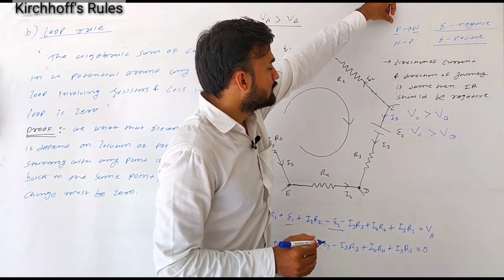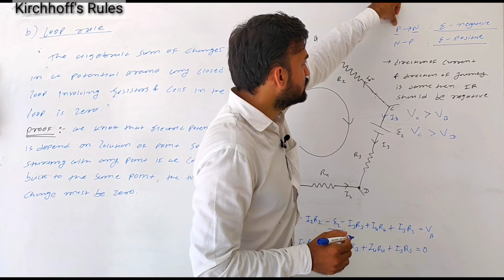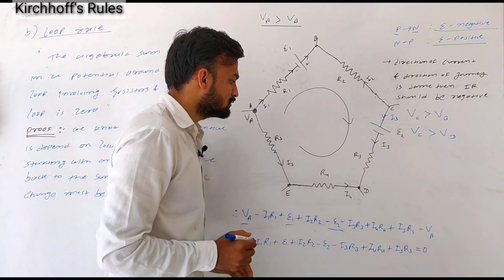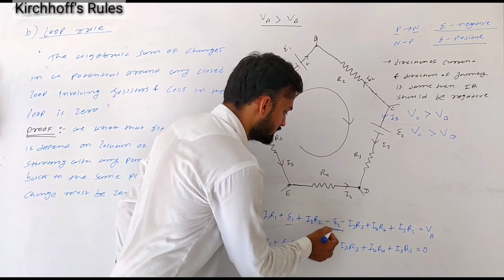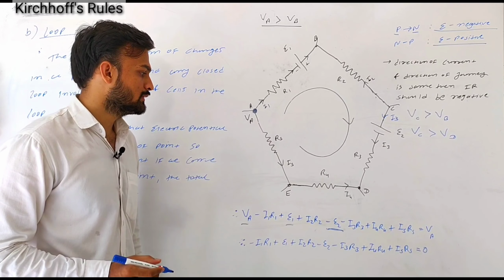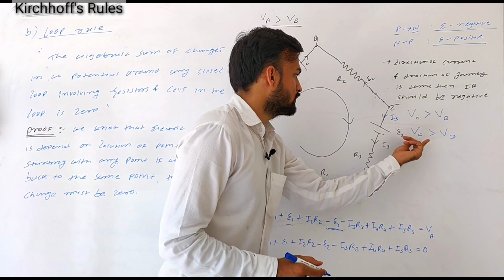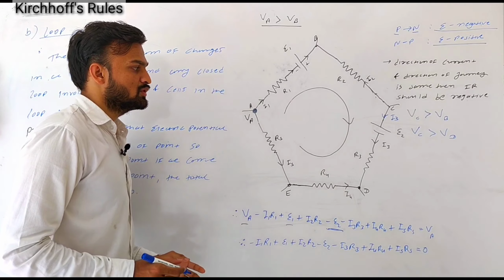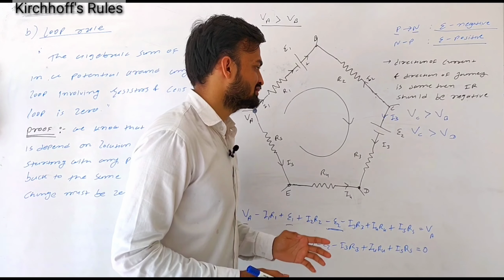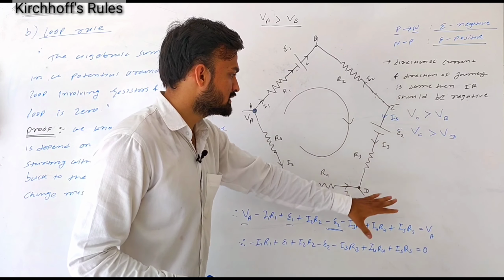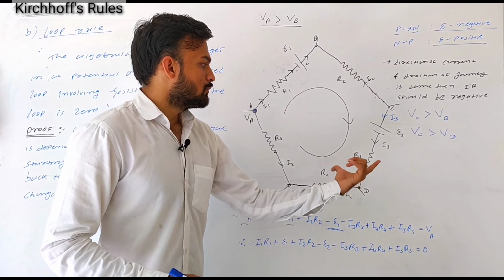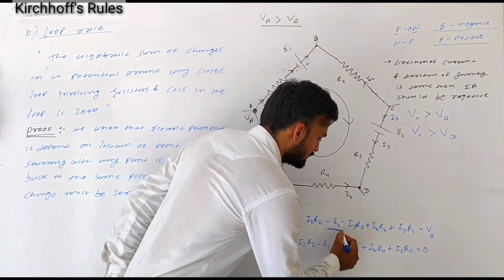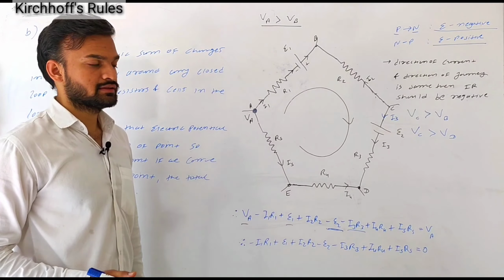So when current enters from the positive terminal and leaves the negative terminal of the cell, its EMF is negative. So in this equation I can write minus E2. Next, as potential at C is higher than potential at D, some amount of potential energy is lost by the charge in moving from C to D. So the potential drop across this resistor is I3 R3, and we can write minus I3 R3.